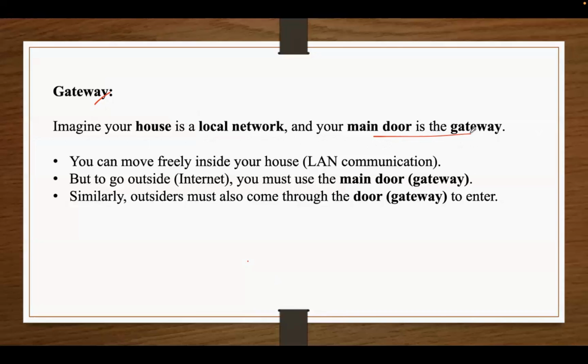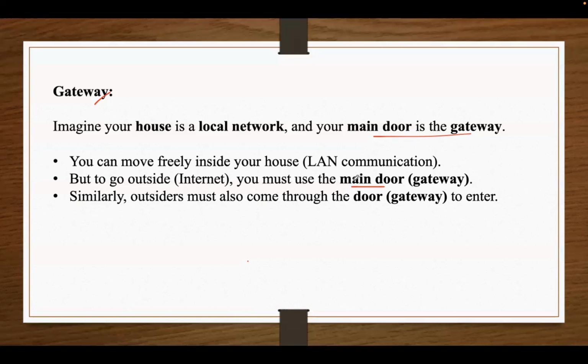Whereas if you want to communicate with a person outside, then you need to go out, right? So how can you go outside? Through this main door. At the same time, if outsiders want to communicate with the people staying in the house, then they should come inside. So, this is the only door through which they can come inside.